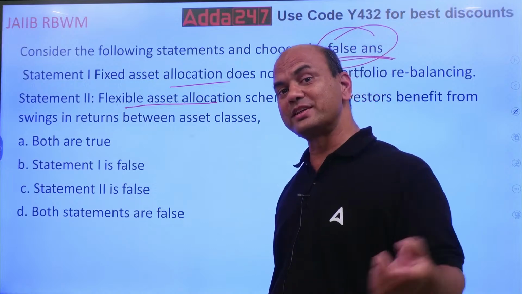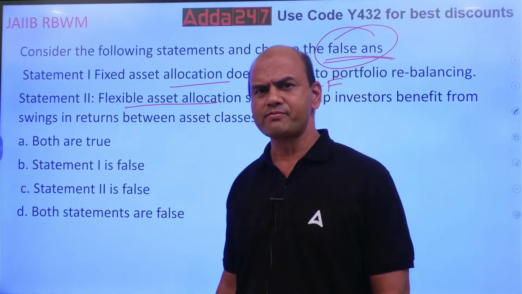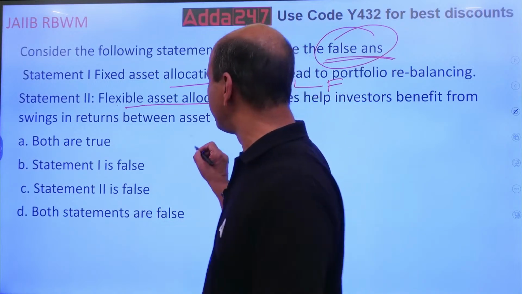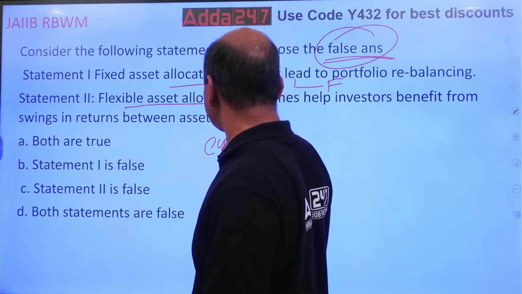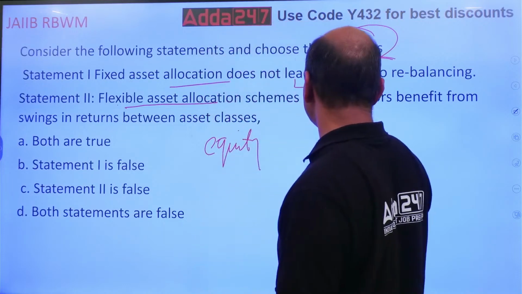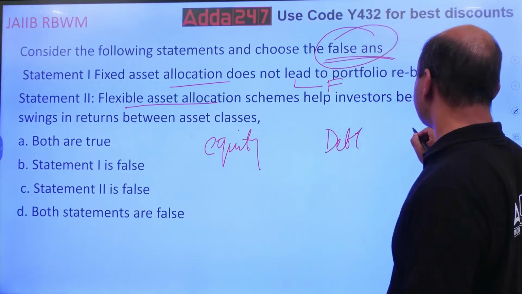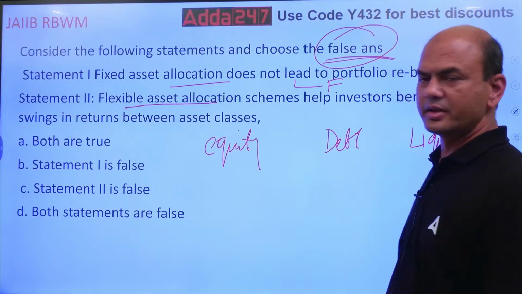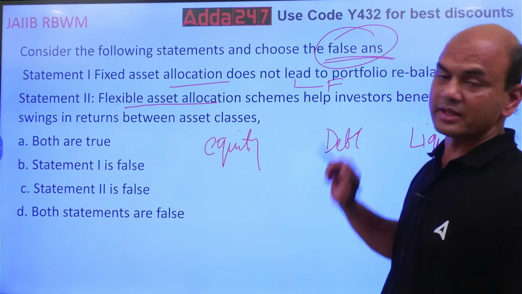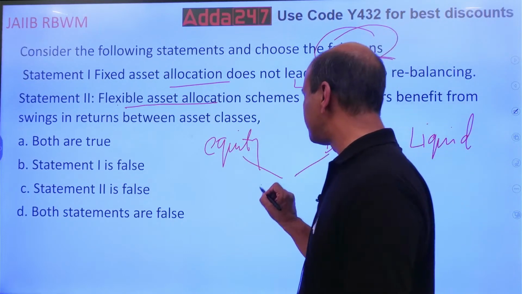Go back to the basics. Mutual funds. What are the types of mutual funds? You tell me. One is equity. Second is debt. And third one is liquid. These are the three types of mutual funds. And flexible asset allocation means what? The combination of this is called a balanced fund.